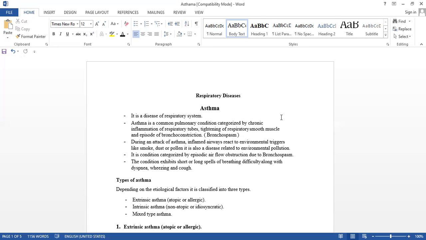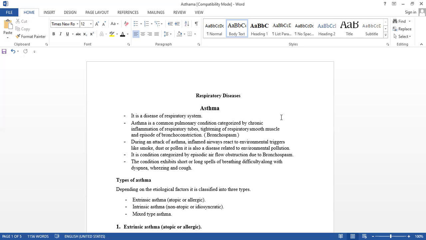So there is a constriction, which causes the spasm. With bronchoconstriction there is a narrowing of the respiratory tract, isn't it? The tract becomes narrow, and that causes obstruction to the flow of air. So it causes bronchospasm.